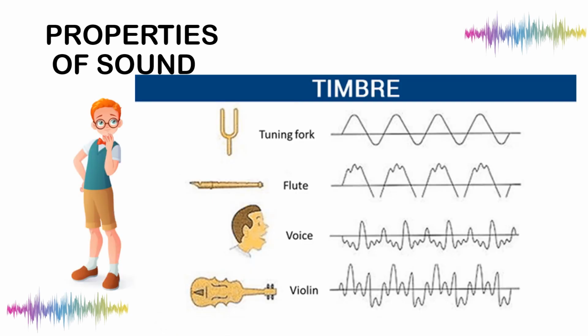Okay. Now, this is how it looks, an example of timbre. We have the violin, the voice, the flute, and the tuning fork. As you can see, class, the flute, the voice, and the violin are considered complex, okay? While the tuning fork is considered a pure tone. Take note, para malaman po natin yung timbre ng isang voice o isang sound, kailangan po nating malaman yung itsura ng frequency ng isang sound wave. Kasi doon po natin makikita.